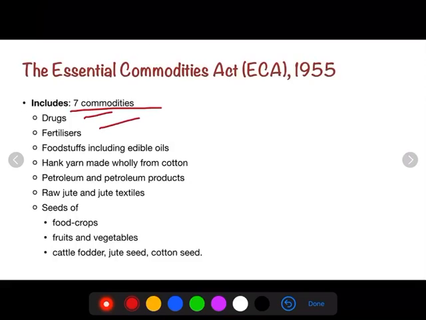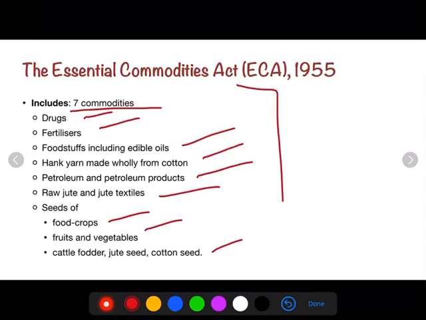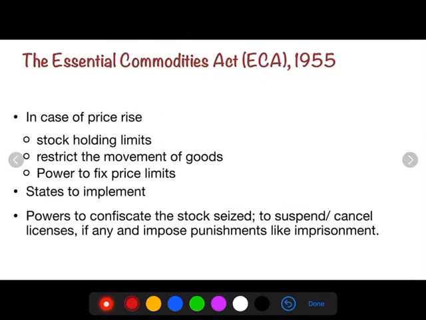Currently, 7 commodities are included in the Essential Commodities Act's schedules. They are drugs, fertilizers, foodstuffs including the edible oil, hank yarn made wholly from cotton, petroleum and petroleum products, raw jute and jute textile, seeds, basically seeds of food crops, fruits and vegetables, cattle fodder, jute seed, cotton seed, etc. So you just have a look at it, but it is not very important for the exam.